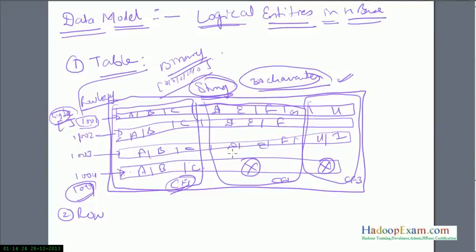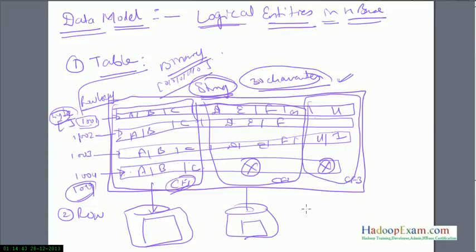Column families also impact the physical arrangement of data stored in HBase. Why physical storage? Because each column family's data is stored in its own file, an actual physical file on your disk. So data which is accessed regularly should have to read only a single file if it has been defined in a single column family. Let me draw it clearly again.